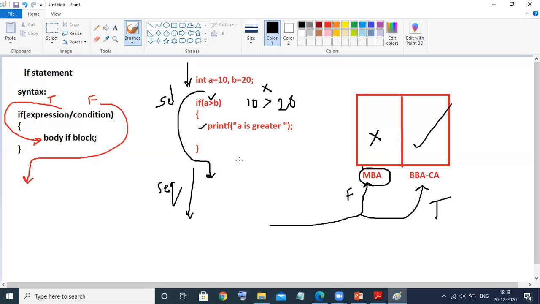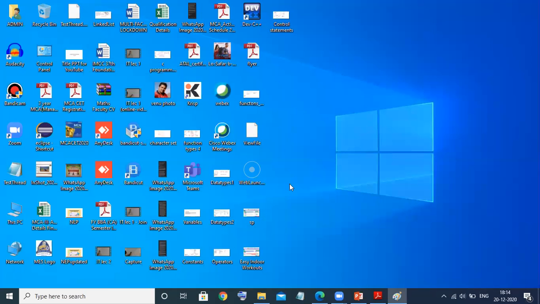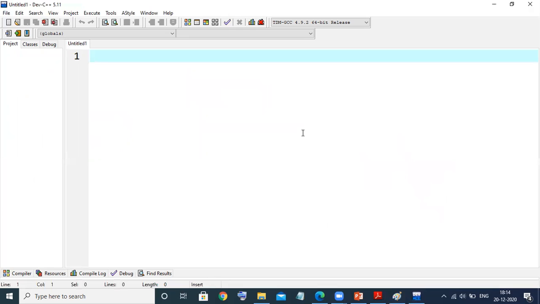So I hope you got this idea about the flow of execution of the program. Then we have seen this if statement, right? In a short duration, we will immediately implement this program using the Dev C++ editor. So for that purpose, I'll open the Dev C++ editor. Now you know the syntax. Now as a comment, I'll write: if statement program.